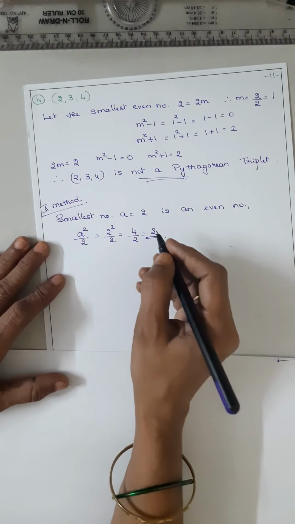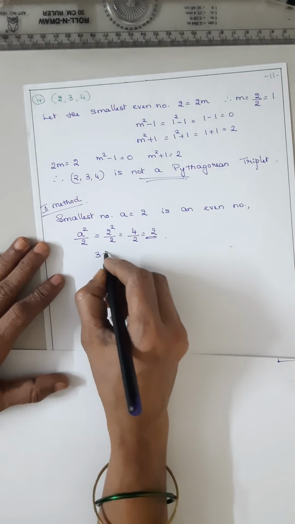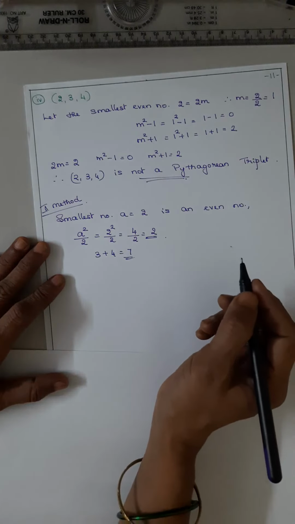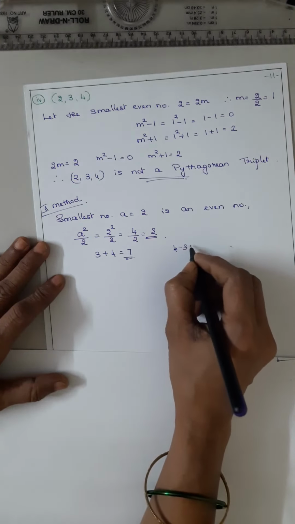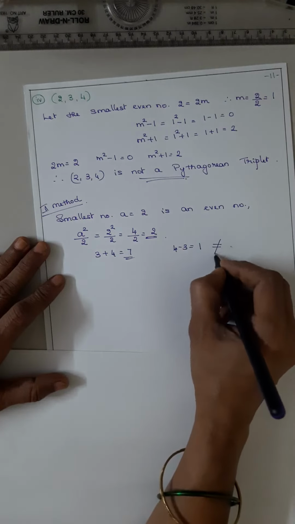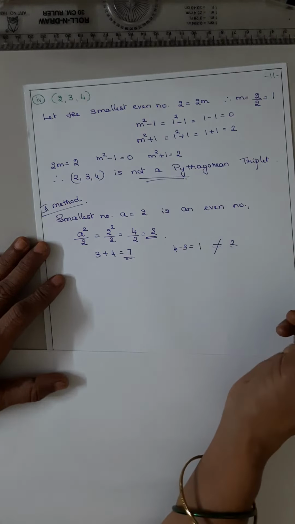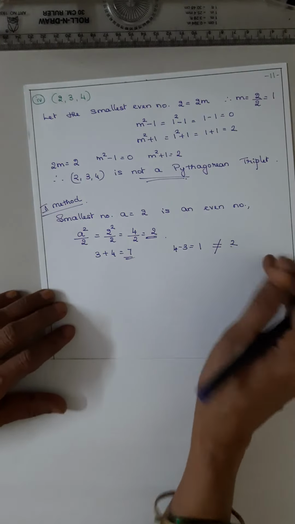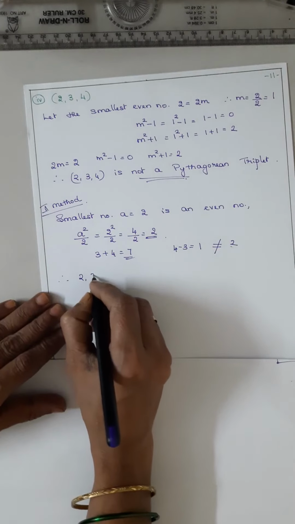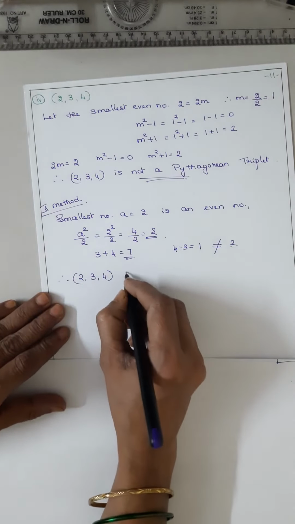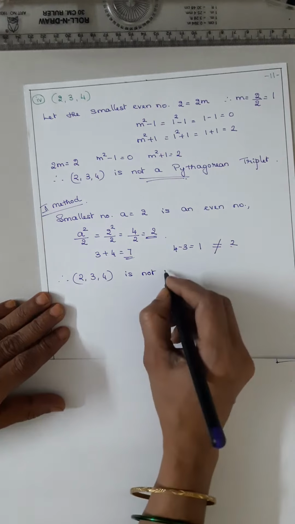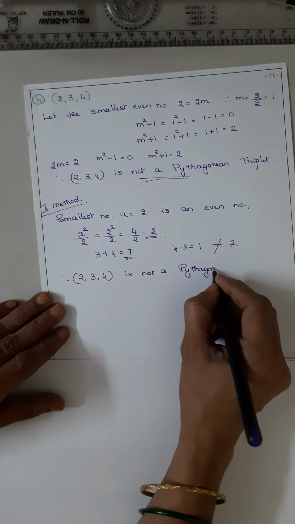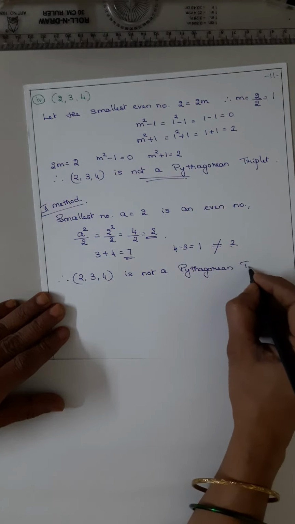Now add the other two numbers. 3 plus 4 is equal to 7. So 2 is not equal to 7, and 4 minus 3 is equal to 1, again which is not equal to 2. It should be 2, isn't it? So here it is not. Therefore 2, 3, 4 is not a Pythagorean triplet.